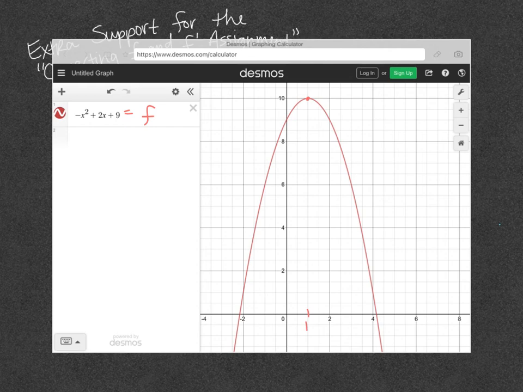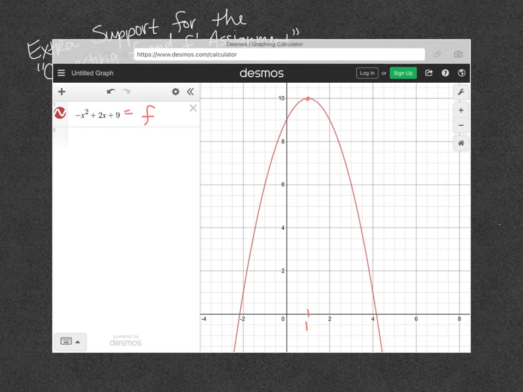And that is where we go from our function going up, increasing, to going down, decreasing. So f of x decreases on the interval from 1 to positive infinity. Then we'd say that f of x is neither increasing nor decreasing at x equals 1, because that is where we have a maximum point in this case.